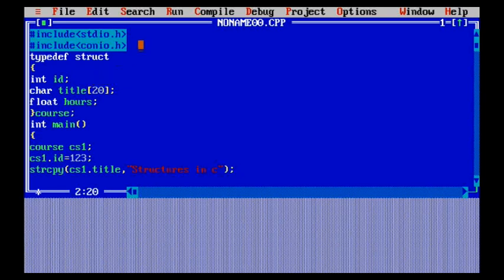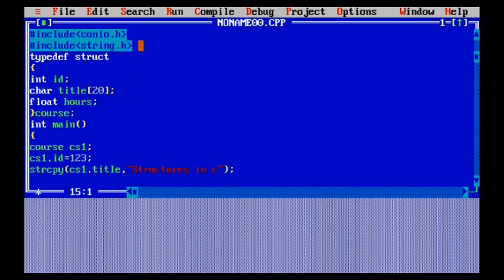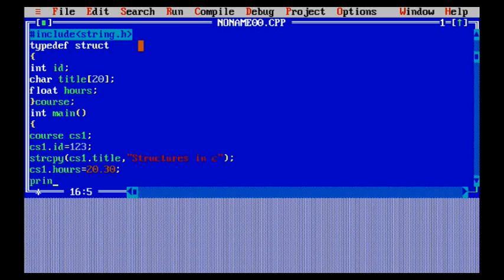So here I've written structures in C, and as I've used strcpy over here, I will include a header file, that is string.h. If you do not include this header file, the program will not work. Try to implement this program so that it's easy for you to understand how to define structures and how to implement them. Then I've given the hours also over here, cs1.hours, in which I've given some hours. It is your choice whatever hours you want to give, or whatever way you want to print it. So now we are going to print this statement.